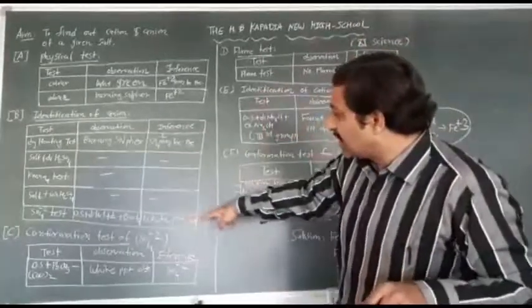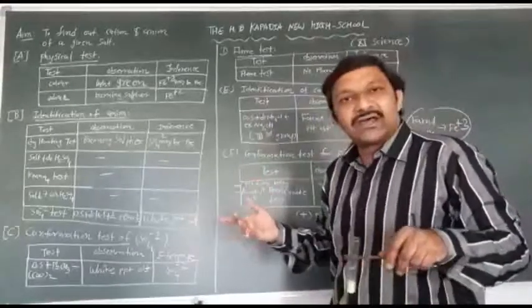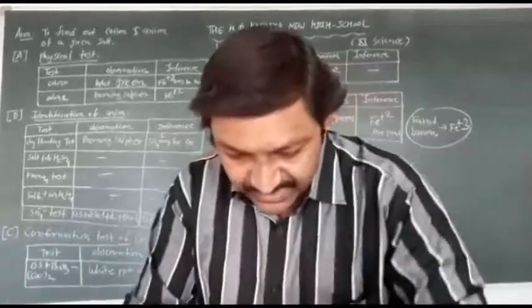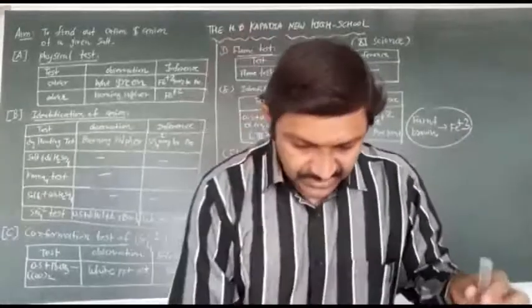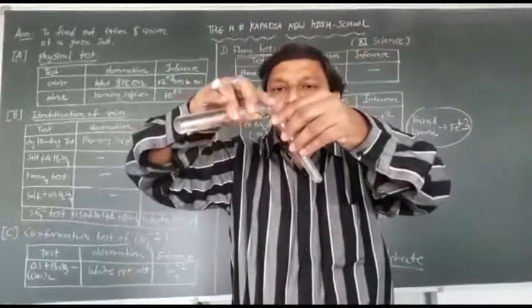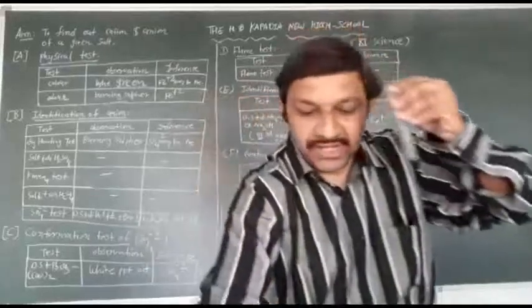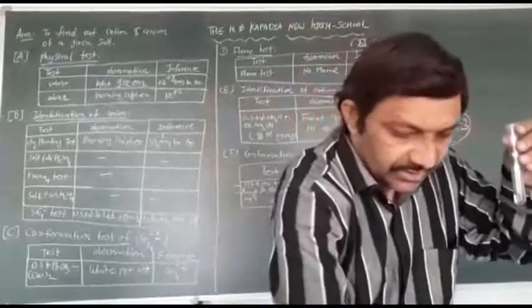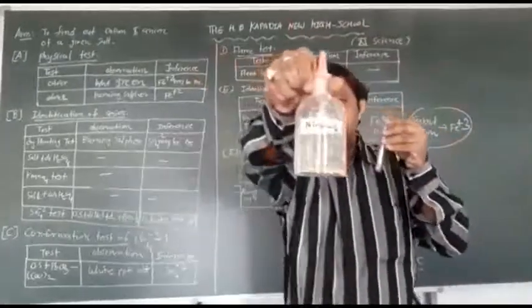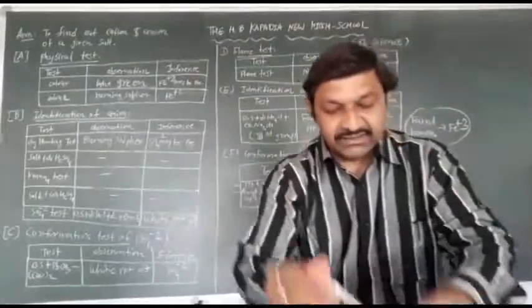Now confirmation of the sulfate test. OS plus lead acetate, again a white precipitate is obtained. So here is your OS plus lead acetate. Here is your lead acetate solution. I will add lead acetate.